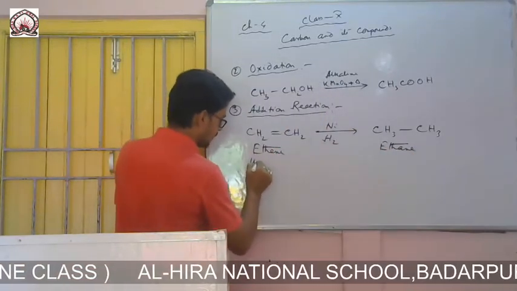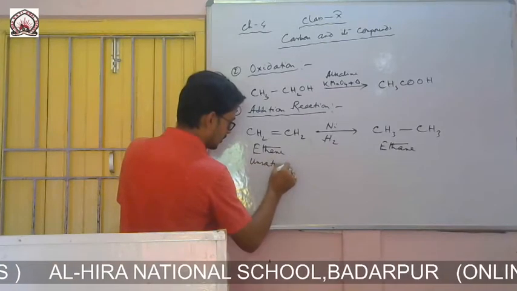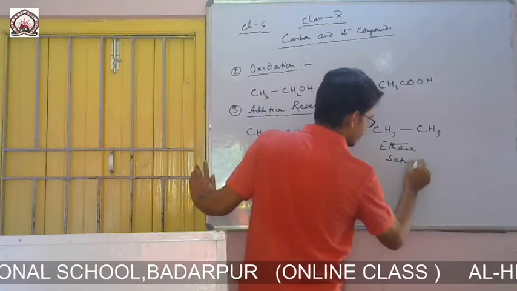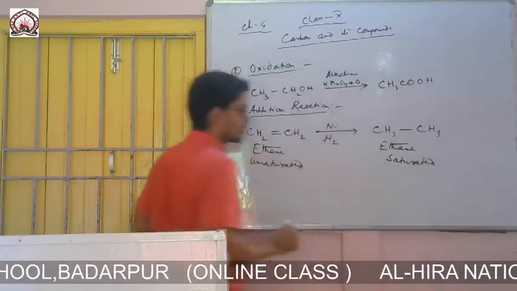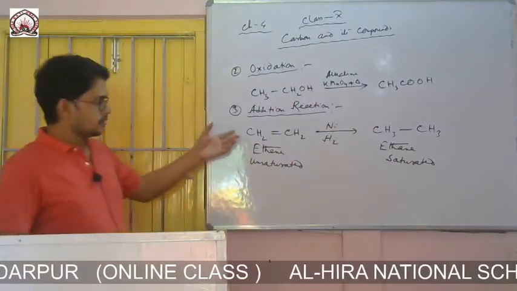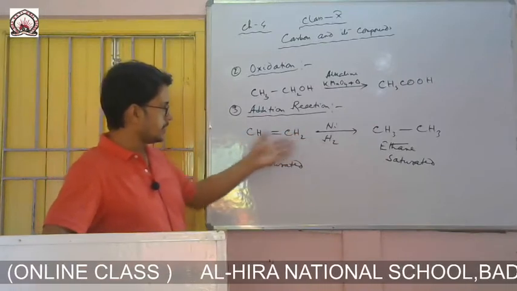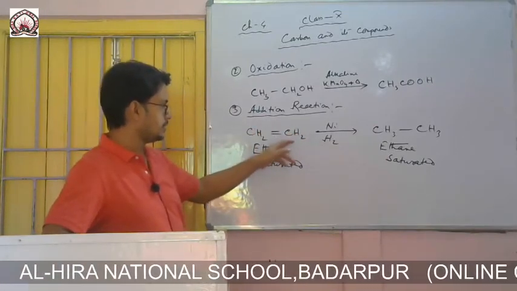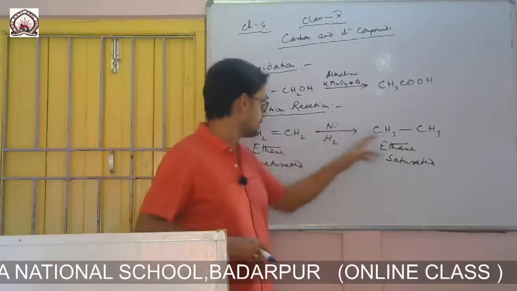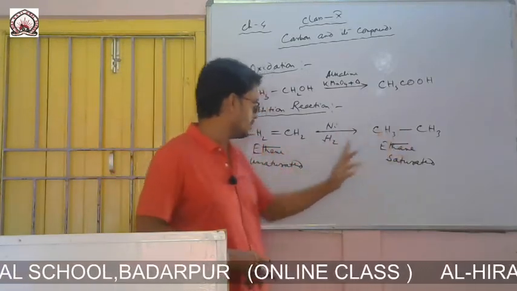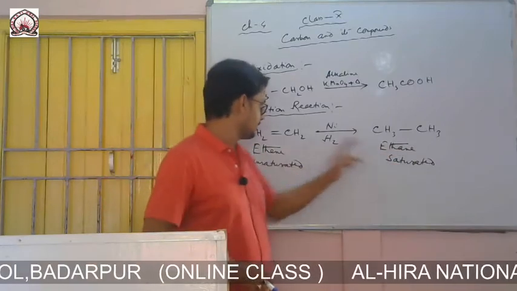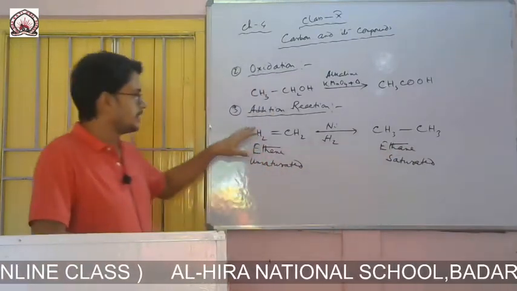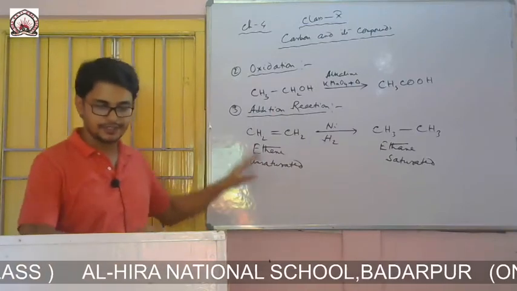This is unsaturated, and this one is saturated. In the addition reaction, one hydrogen is added to this carbon, and another hydrogen is added to that carbon. So here becomes CH3, here becomes CH3. In place of the double bond, it becomes a single bond. So ethene becomes ethane, ENE becomes ANE, unsaturated becomes saturated. So this is the addition reaction, that is how hydrogen is added.